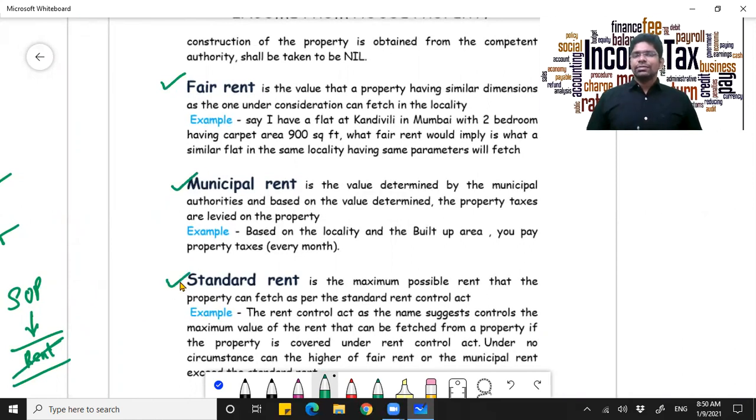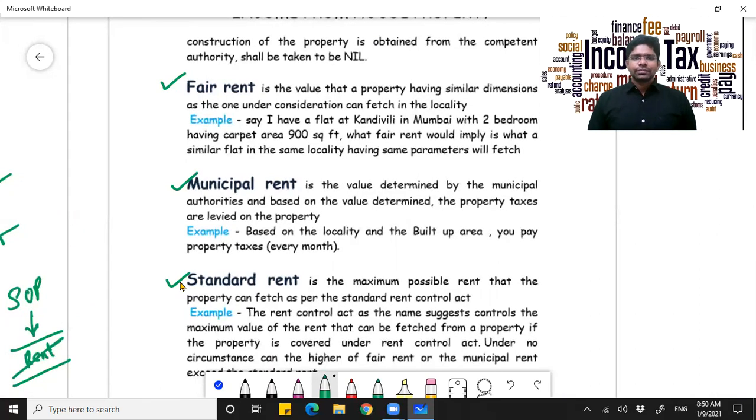What exactly is fair rent? For instance, I own a particular apartment in a particular area, and I really don't know what the rent of that is. Say it is 1000 SFT. Now, fair rent is what a similar apartment in a similar area with similar amenities is fetching.